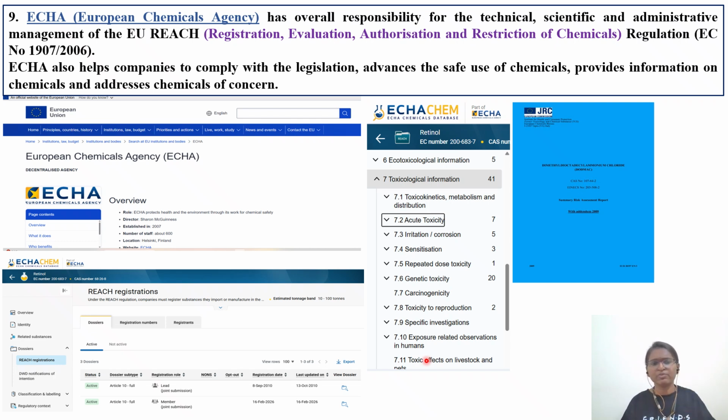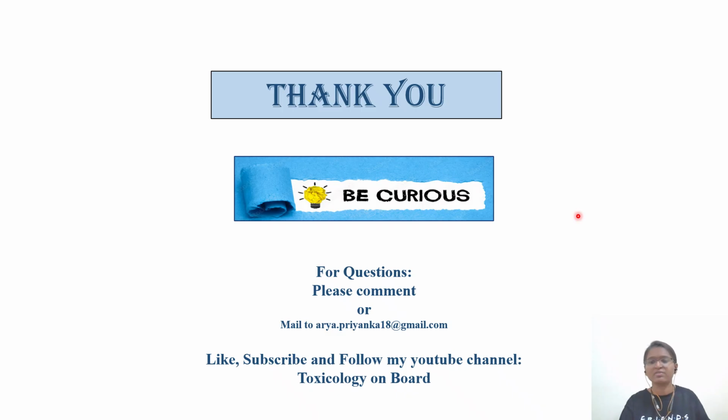So they have a very beautiful database. I would request you to go back and explore this database. If you give the chemical name or CAS number, it will definitely give you the data. Also, an important thing is that they will keep publishing the JRC, that is Joint Risk Assessment Committee, risk assessment reports, and with respect to each chemical and CAS number they will be uploading. So these were some of the important chemical regulatory agencies with respect to Europe.